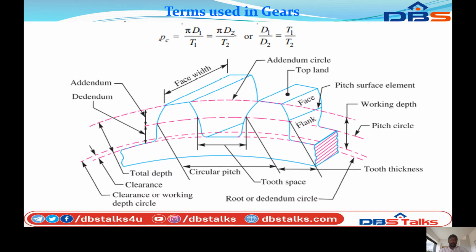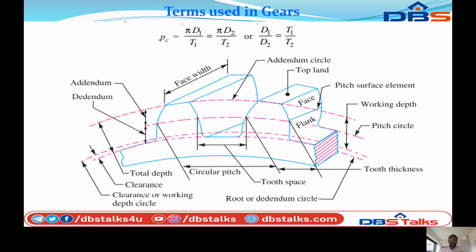The dotted line indicates the pitch line. The pitch line separates the addendum and the dedendum. Above the pitch line is the addendum, and below the pitch line is the dedendum.